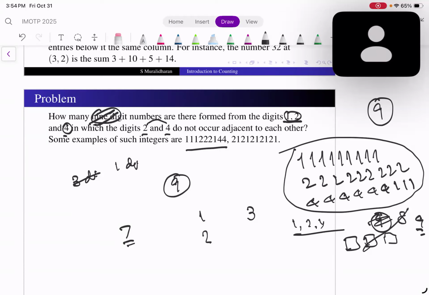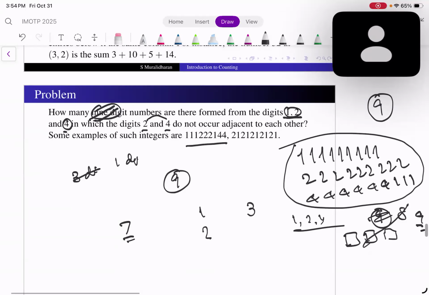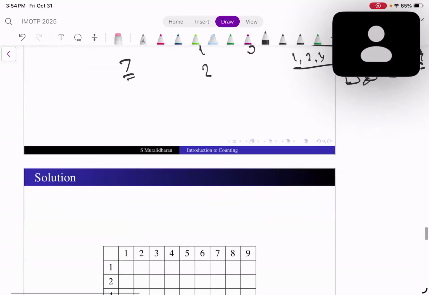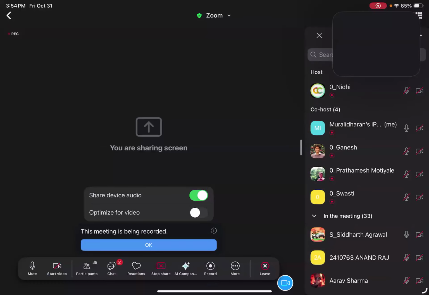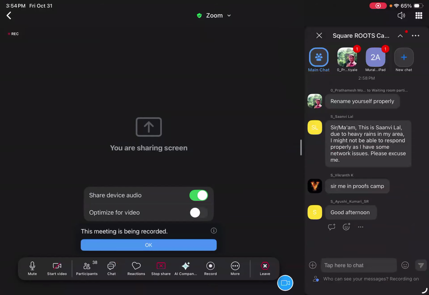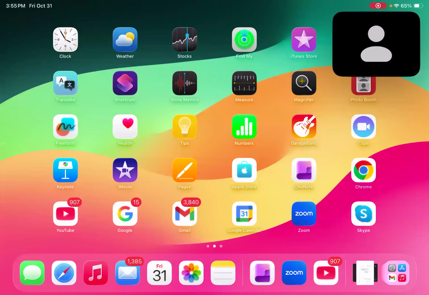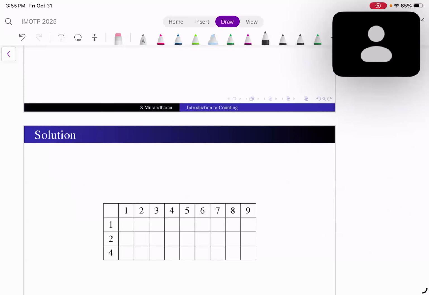So how do we use the addition principle to get this one? Let's build a table like this. What I am going to do is fill this table.